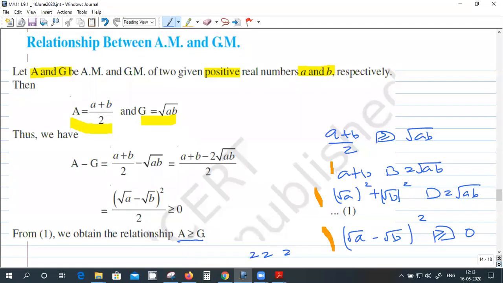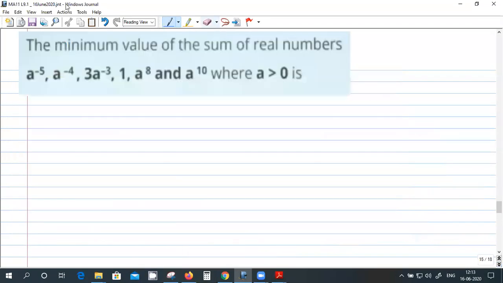This is one result. There is one more result. I will just state the result, I will not give the proof. Suppose there are 5 numbers A, B, C, D, E. The arithmetic mean is A plus B plus C plus D plus E divided by how much?